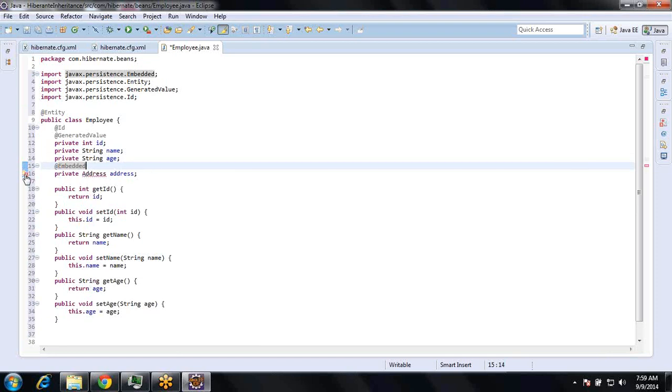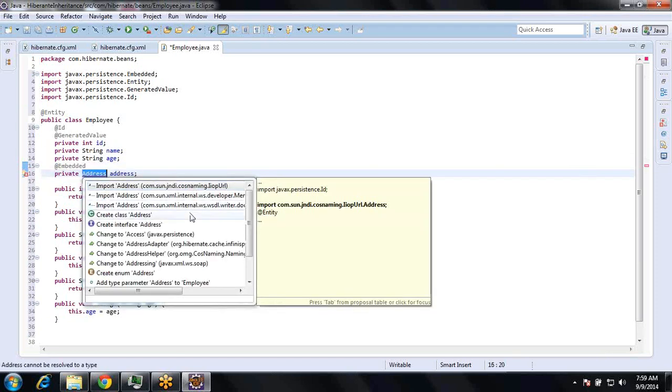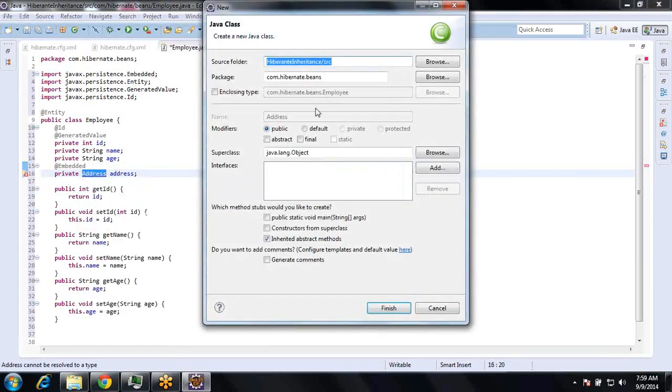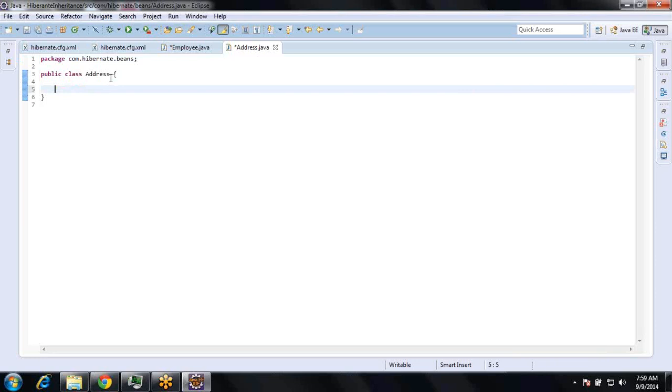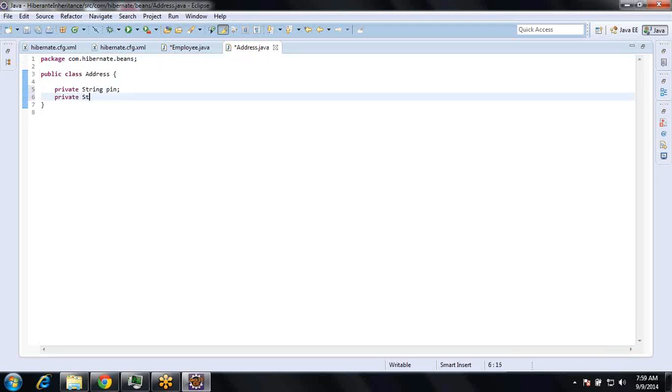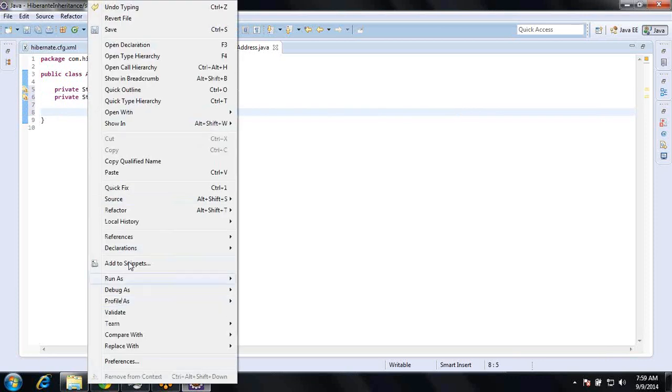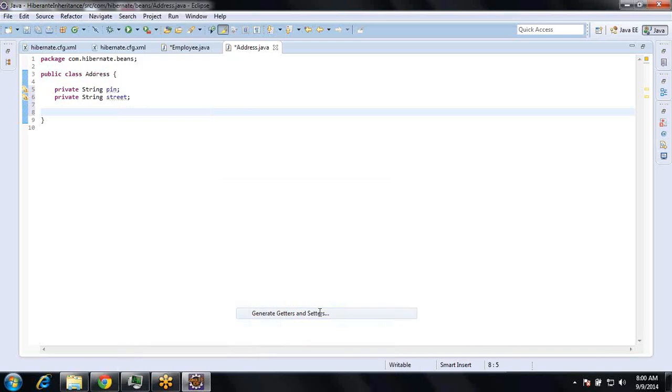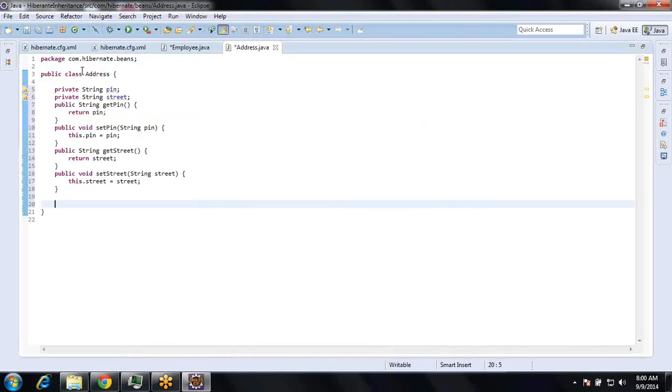Okay, address class, there is no address class currently, so I have to create a new address class. So same thing, finish, and here I am creating private String pin, private String street. So generate getters and setters. So this is embeddable, right?